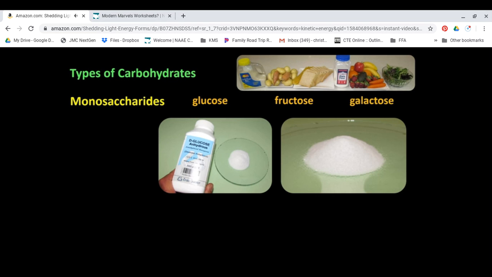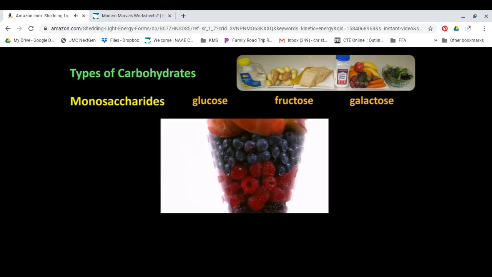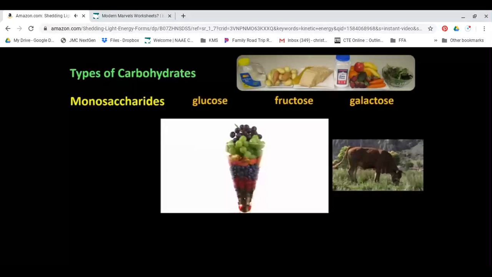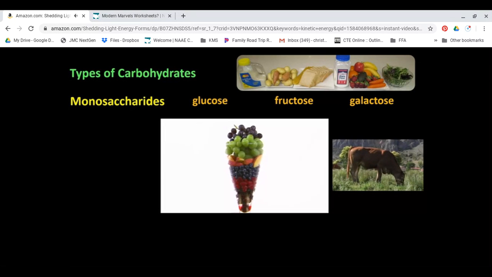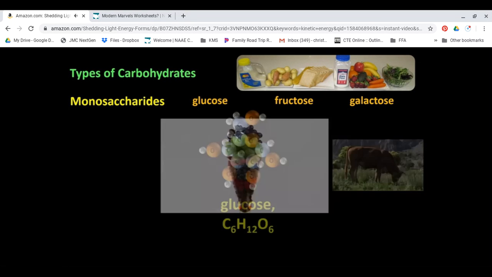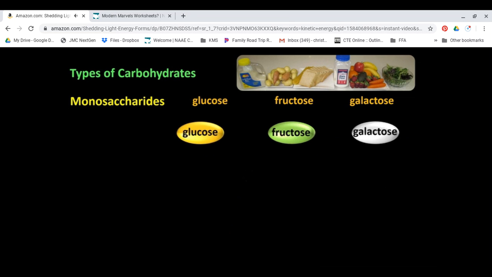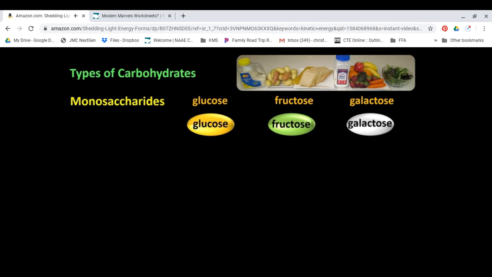In their pure form, they are all, like the pure glucose you can see, white powders, and they all taste sweet. The first two are typically made by and found in fruits and vegetables, while galactose is made by mammals like cows and is found in milk. Monosaccharides are all made of carbon, oxygen, and hydrogen atoms, arranged in slightly different ways. Since their chemical structure is a little complicated, I'm going to represent each of them with a simple oval shape. Monosaccharides, mono means one by the way, are the building blocks of other carbohydrates.